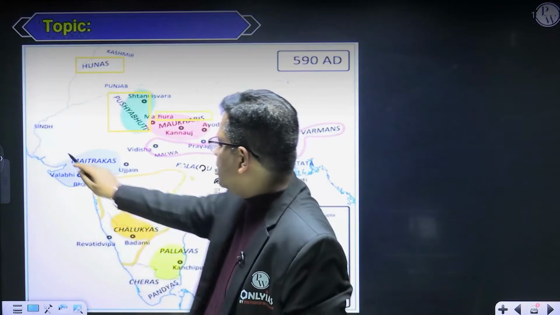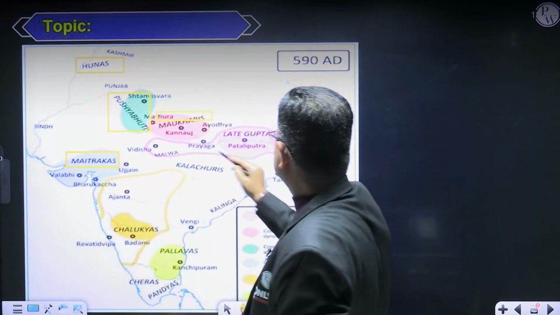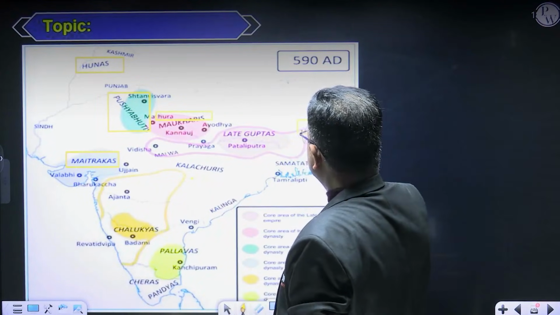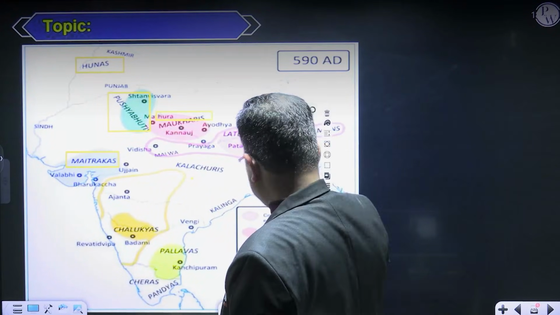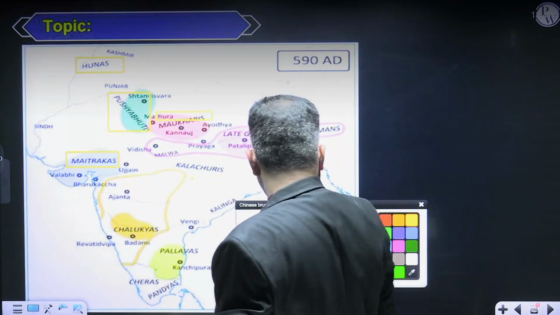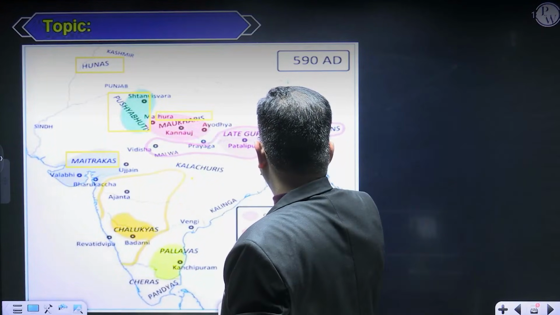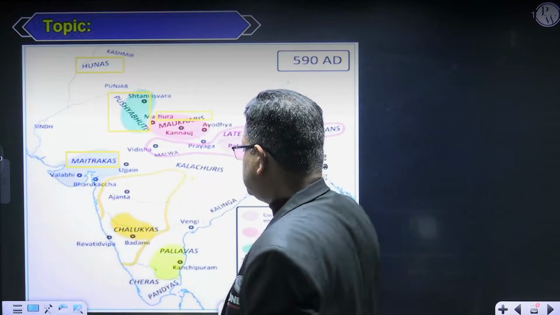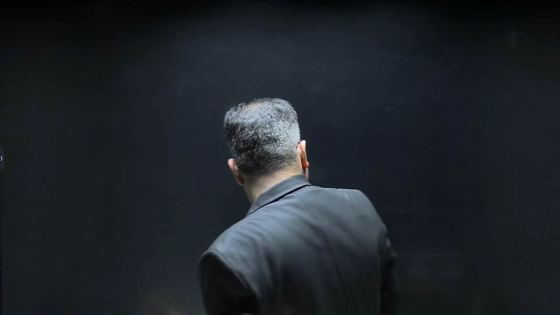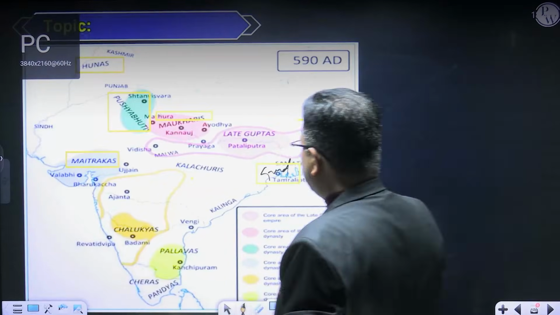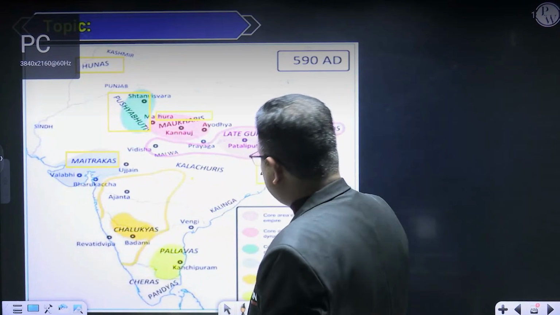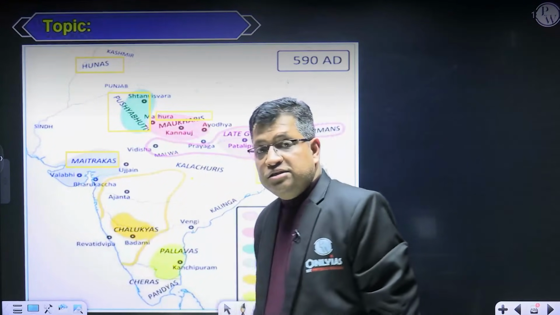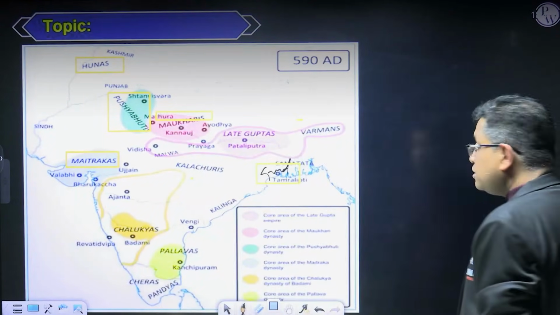This is your Matraks in Gujarat. This is your Varmans. So this is not the Varman here. Actually, this is the Gauras. Here is your Gaura. This is called your Gaura, right? Gaur, Shashank, etc., sirs and madam, right? Are you getting me? So these are the Gauras, right? So these are the things, sirs and madam. So you should be aware of that.